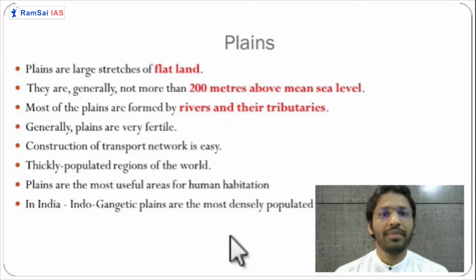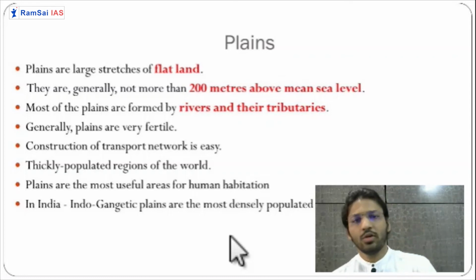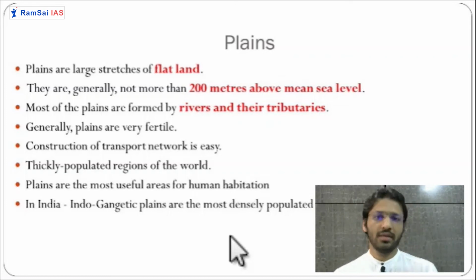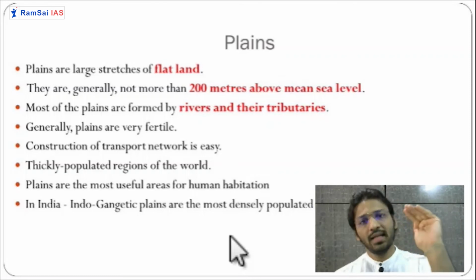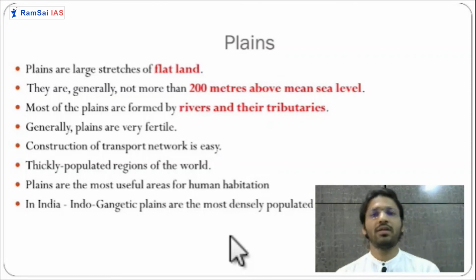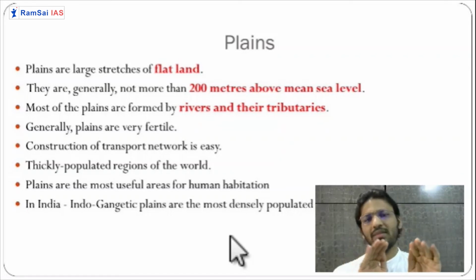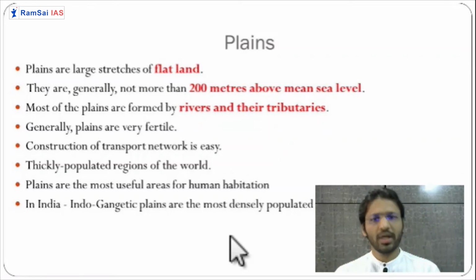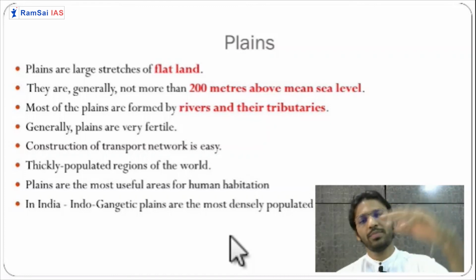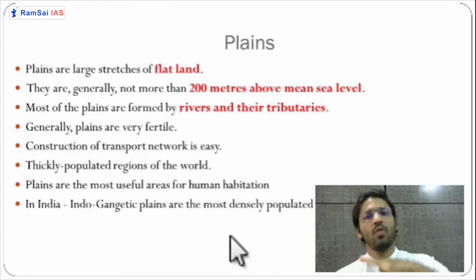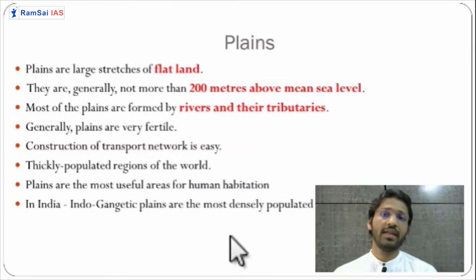Third important landform is plain. What are the plains? Plains, they don't have elevations like hills or like plateaus. Their elevation is restricted up to 200 meters. Max to max, they will be elevated up to 200 meters. Okay, so they are not more than 200 meters. If they rise beyond 200 meters, we'll call it as a plateau. So they are always below 200 meters. So they are vast expanses of land, flat land, we can call it as a flat land, okay, not rising beyond 200 meters.